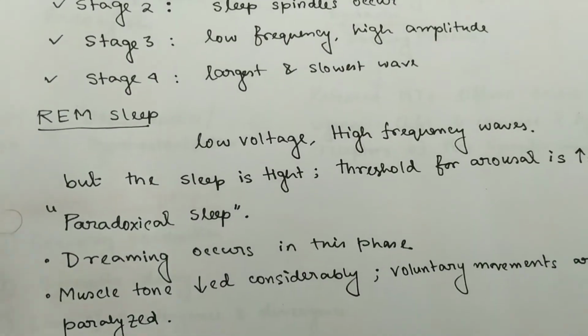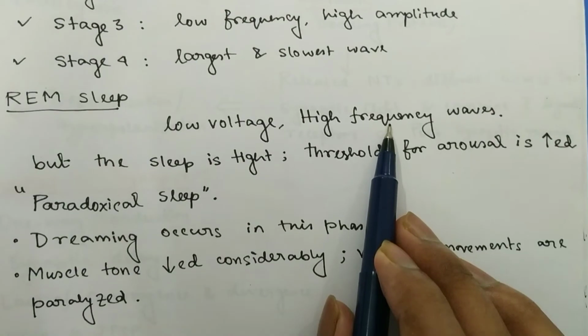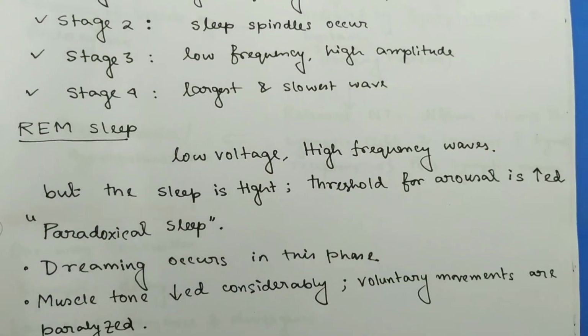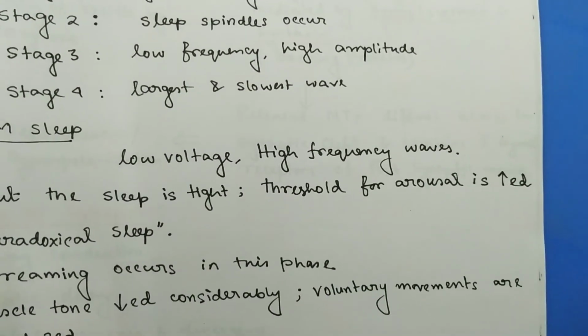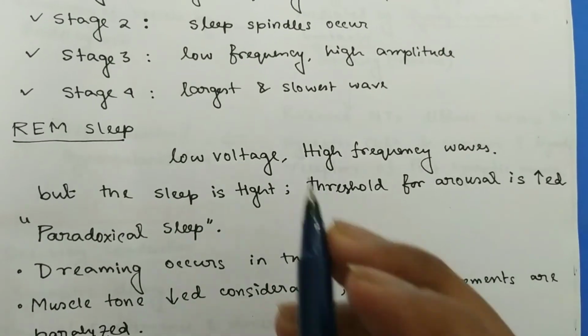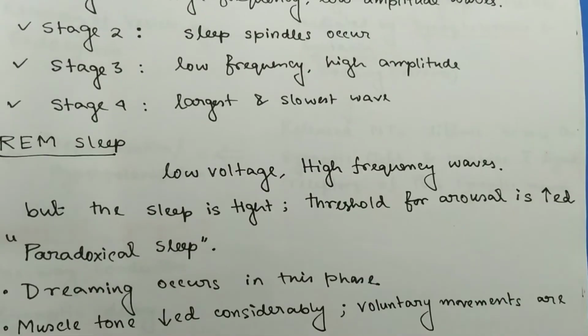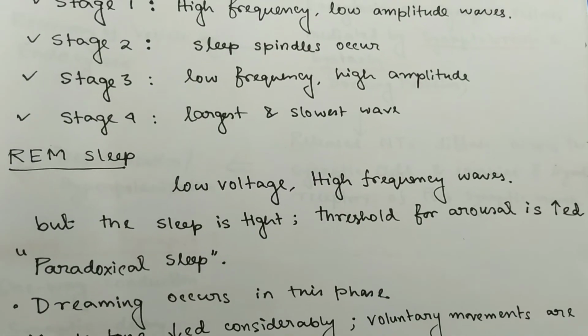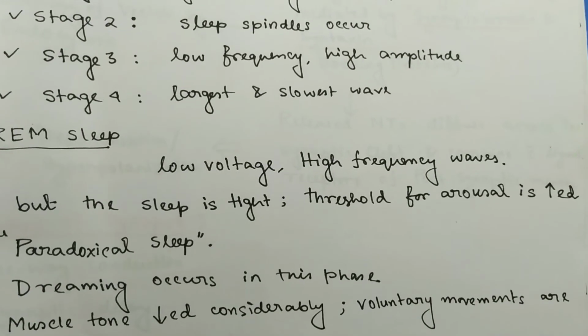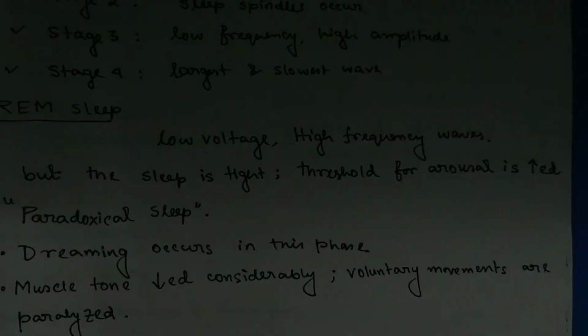During rapid eye movement sleep, there are low voltage, high frequency waves replacing these longest and slowest waves. But the high frequency wave does not mean the sleep is light. Rather, the sleep is deep and the threshold for arousal is increased.